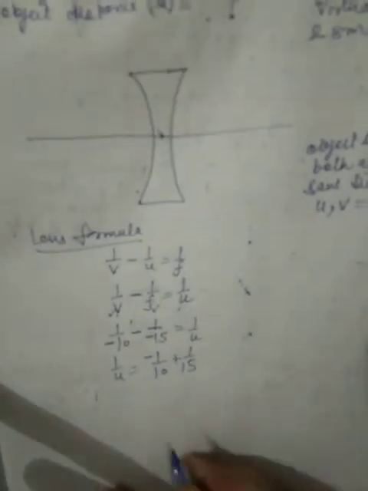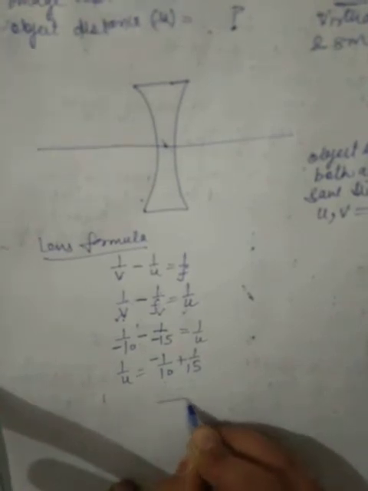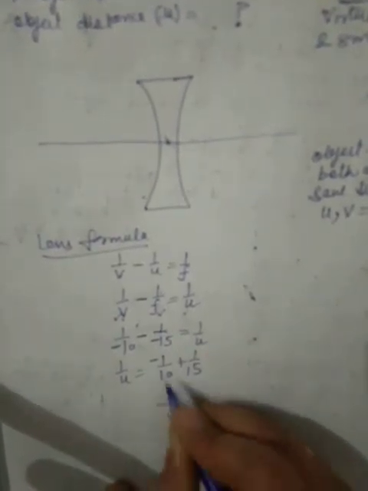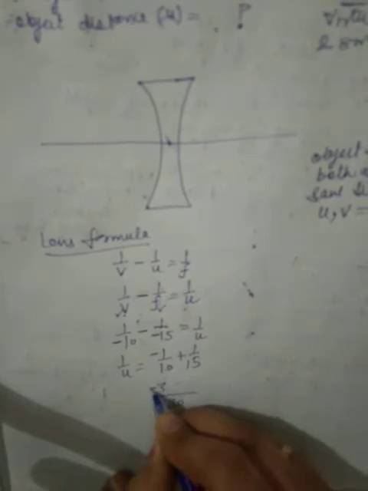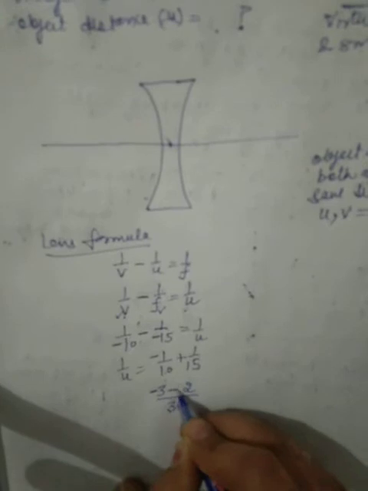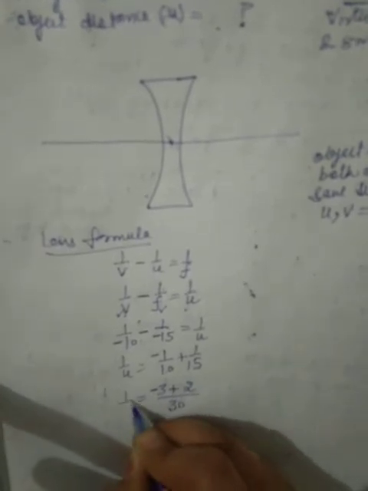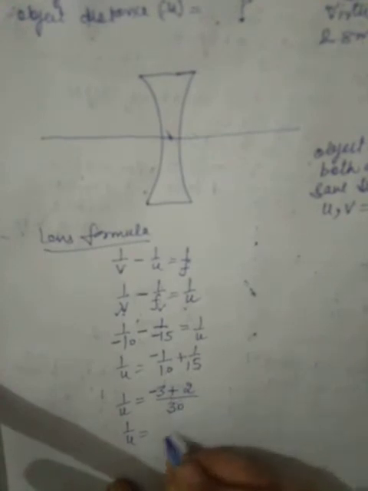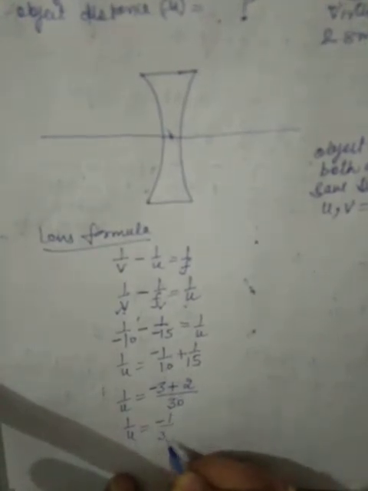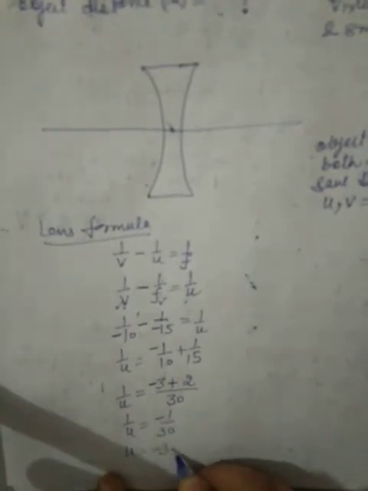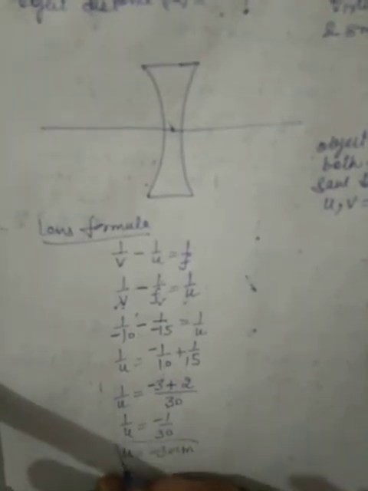Now what will be the LCM of 10 and 15? That will be 30. 10 3s are 30, 3 1s are 3. 15 2s are 30, 2 1s are 2. So -3 plus 2, that is equal to -1 by 30. Taking reciprocal, u is equal to -30 centimeter.